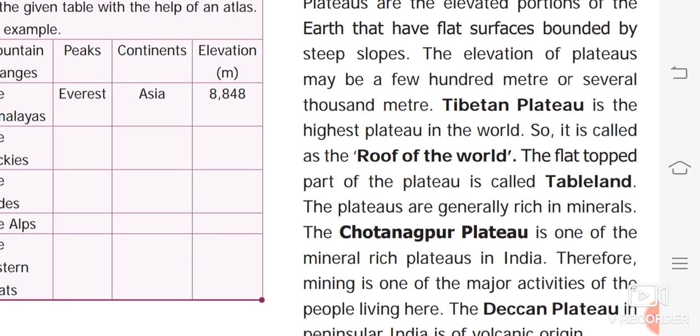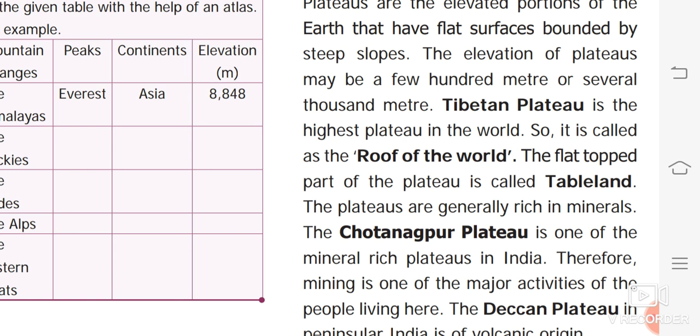So what can we say now? A plateau is flat topped land, peedabhoomi we say. Okay? This resembles a table, so we call them tablelands. It rises abruptly from the surrounding area. A plateau may have steep slopes on one or more sides. The height of a plateau may vary from a few hundred to a few thousand meters. The Tibet plateau is the highest in the world. Its range is 4000 to 6000 meters above sea level.